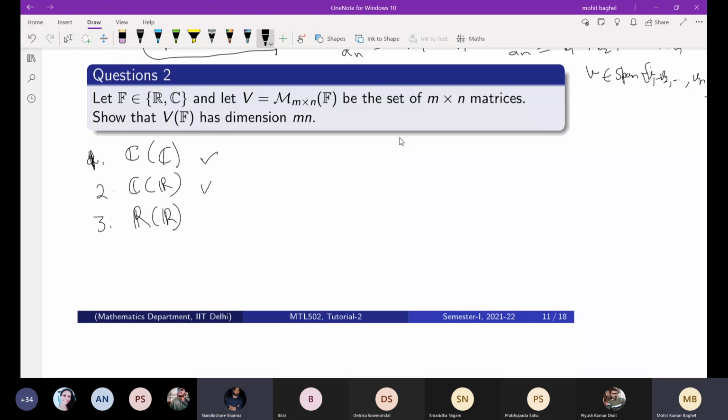Now, what is the dimension of this vector space? I mean, let's say this is represented by V1, this by V2, this by V3. So dimension of V1.